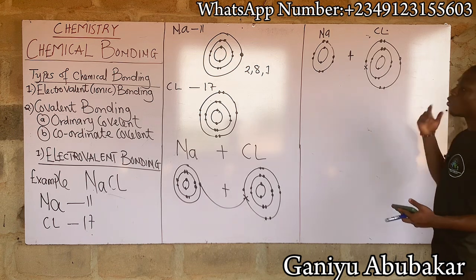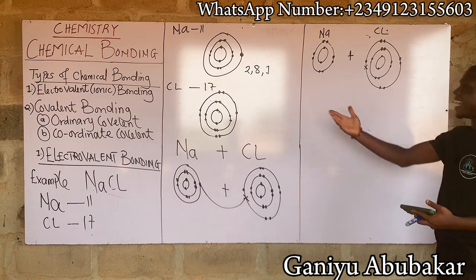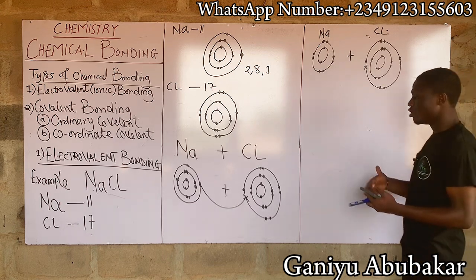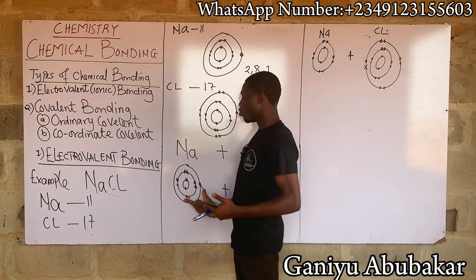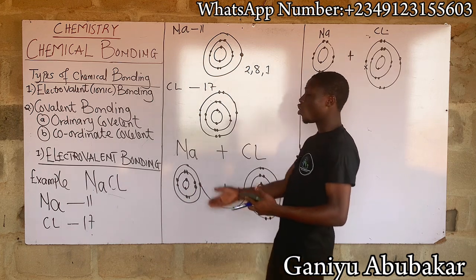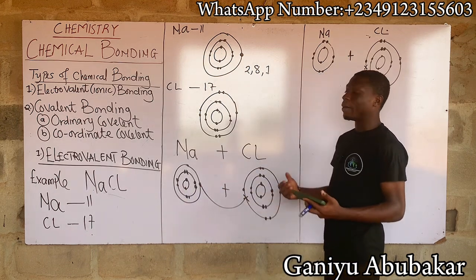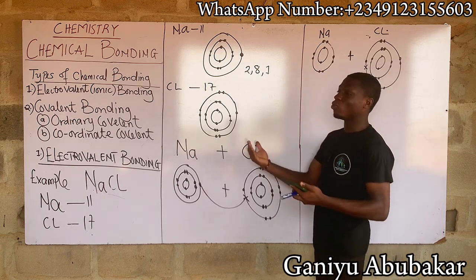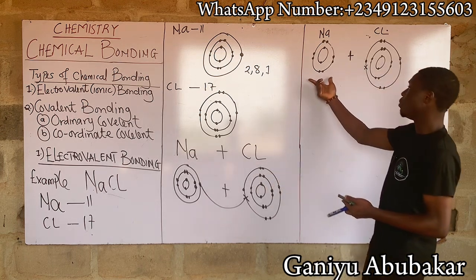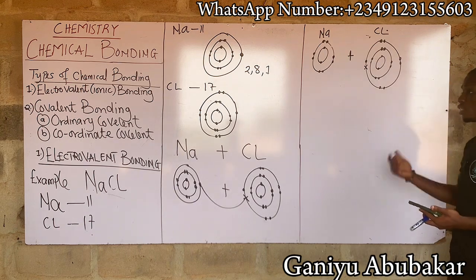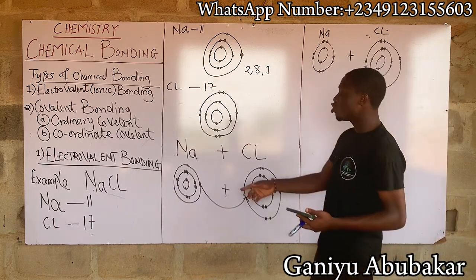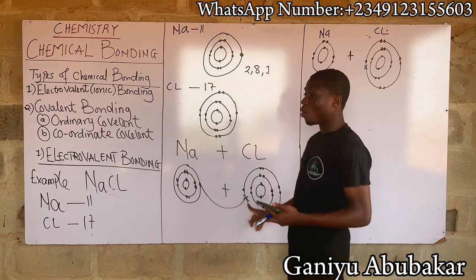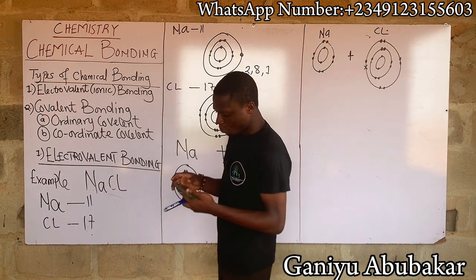This is called the idea basically behind electrovalent bonding, the transfer of electron from one atom or ion or molecule to another. So the purpose is for them to become stable. So sodium is stable now, and chlorine is also stable. But mind you, the sodium gave chlorine just one electron to become stable. So I have this here.